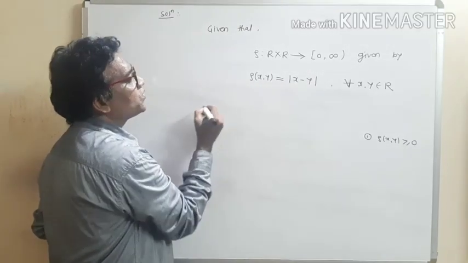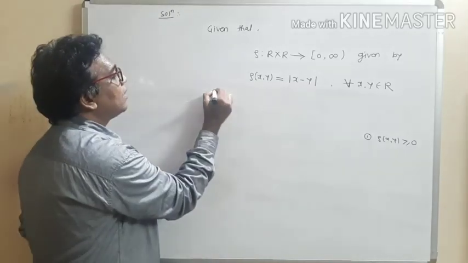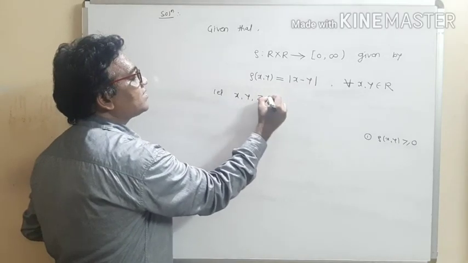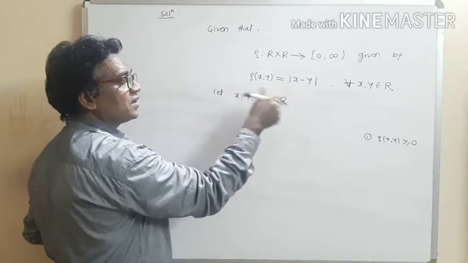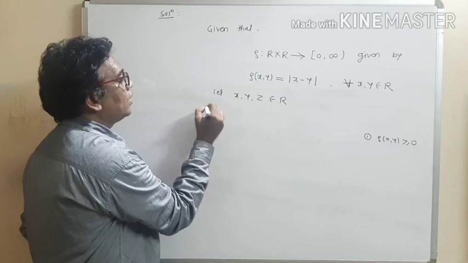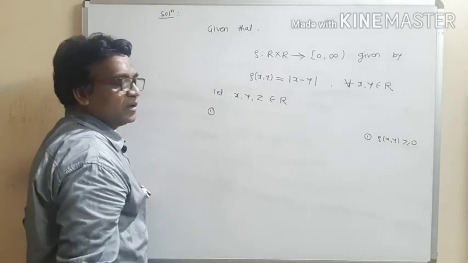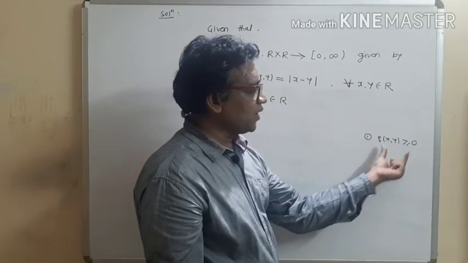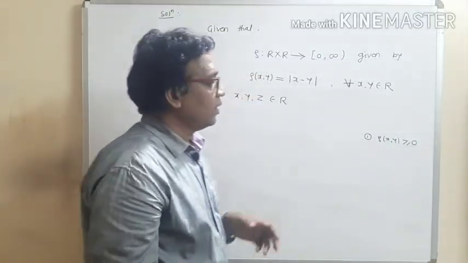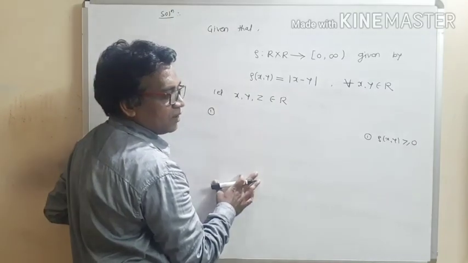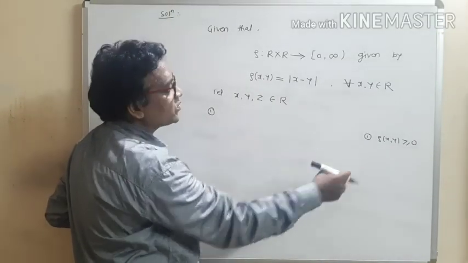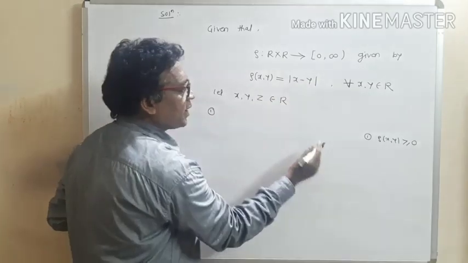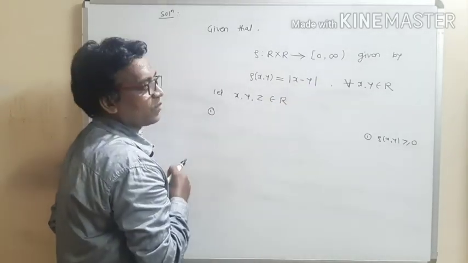Now let us prove the first property. Let us take elements x and y from the set R. We want to show that distance of x, y is non-negative. The value for rho of x, y is given by mod x minus y.